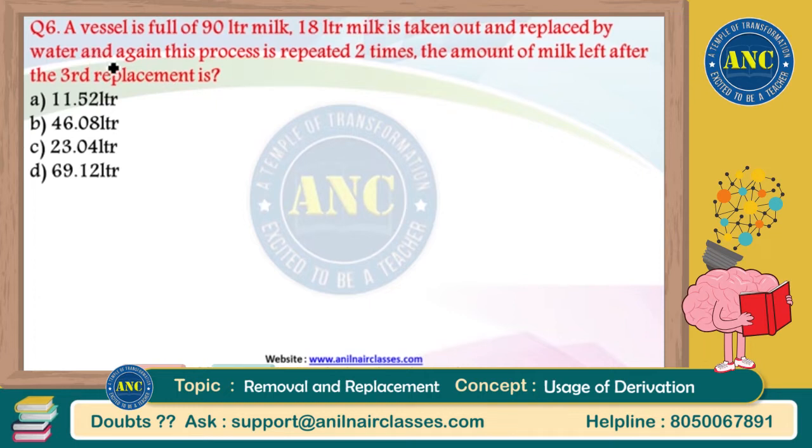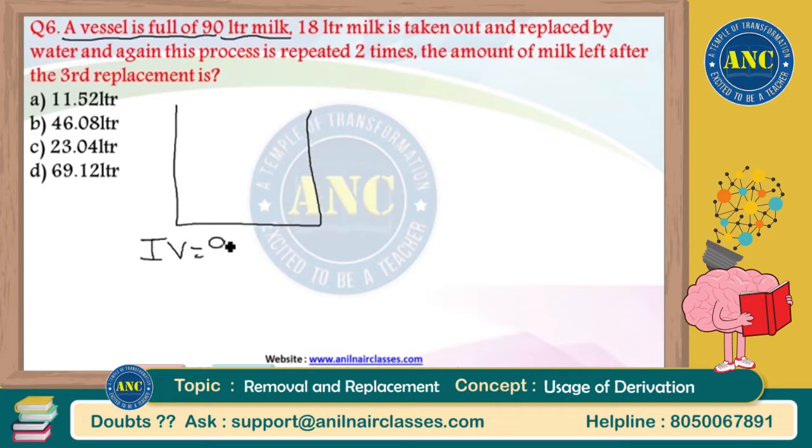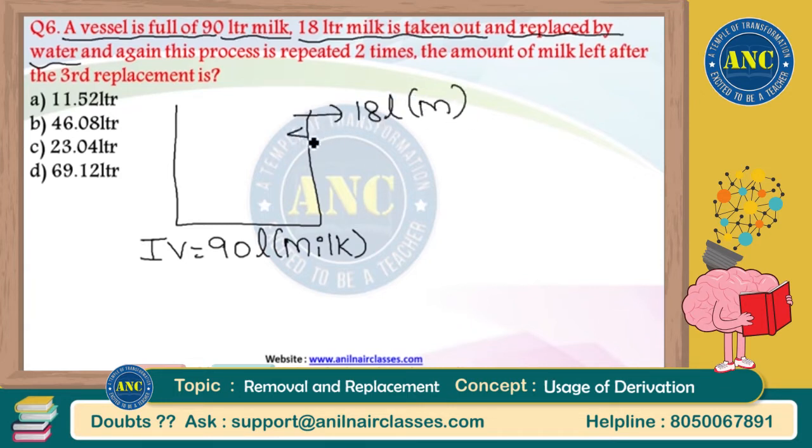The question says, a vessel is full of 90 liters of milk. There is a vessel. Initial volume is 90 liters of milk. Pure milk it is. This is the first statement. 18 liters of milk is taken out and replaced by water. I am taking out 18 liters of milk and replacing it with water. If nothing is mentioned, by default it means you are replacing with the same quantity of water.